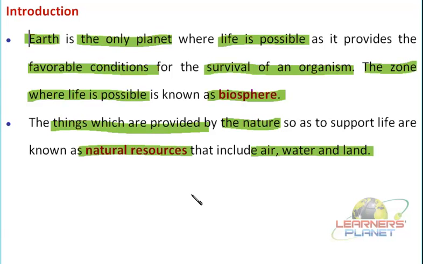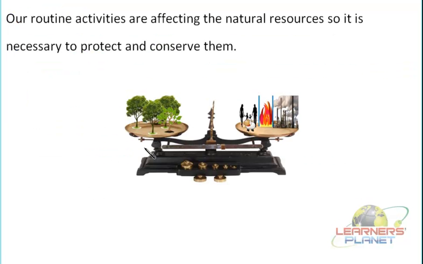So let us see how things are getting disturbed, and what we can do to prevent it. See, modern life is becoming very easy day by day due to the development of various advanced technologies, and of course all these things are affecting our own natural resources.